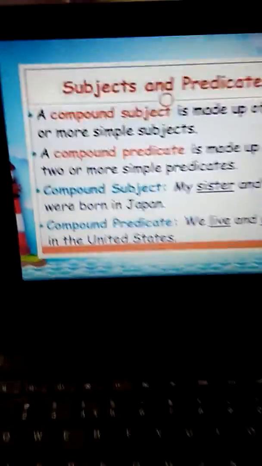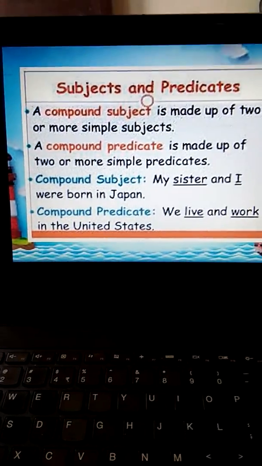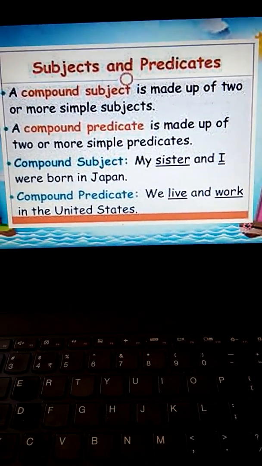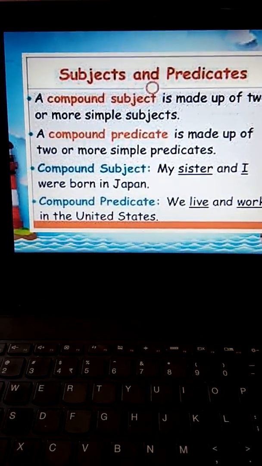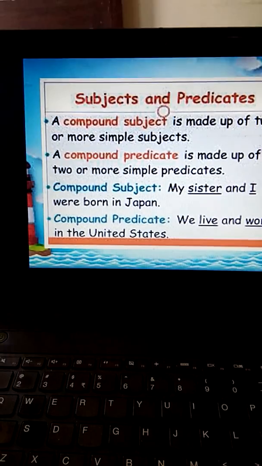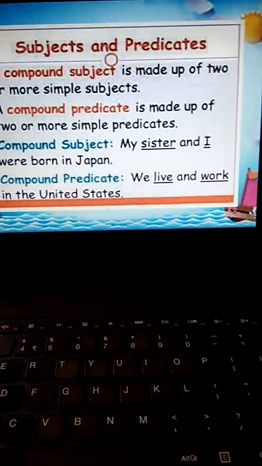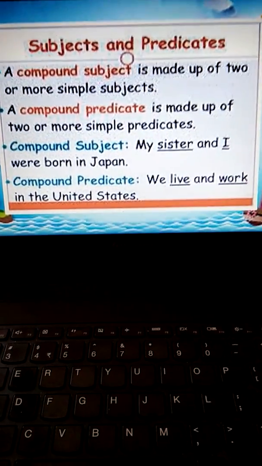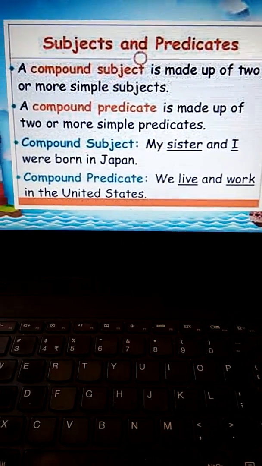Now let us see. So till now, what did we understand? That anyone or anything which or who does an action in a sentence is the subject. Clear? What action the subject is doing is the predicate. Clear? Till now we have done simple subjects like Sarah plays, Greg writes, Mr. Smith. So these are simple subjects. What are they doing?